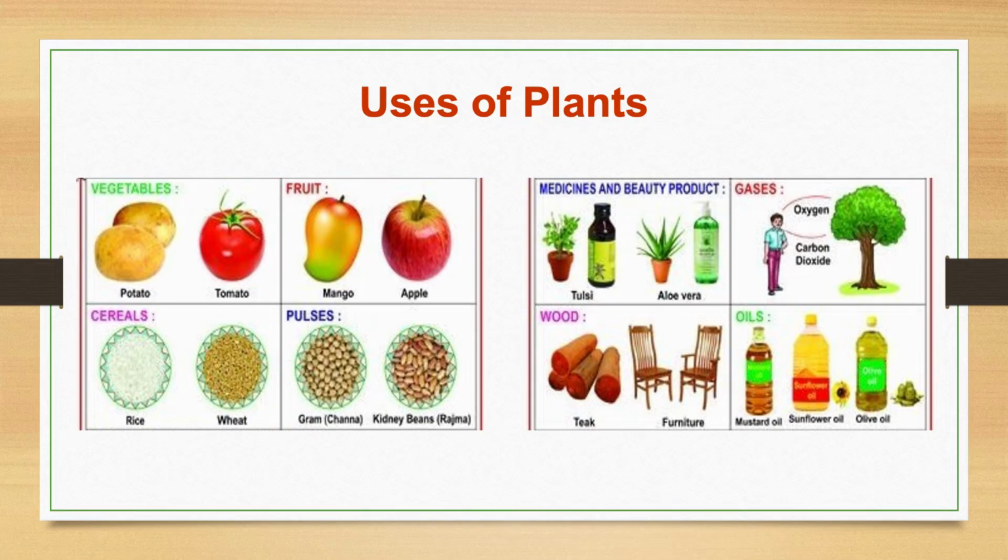They help to reduce soil erosion. They prevent air pollution. They provide paper. Plants are good source of wood and timber. They also provide oil, spices, perfumes, etc. Plants give oxygen during the daytime, which helps us to breathe.